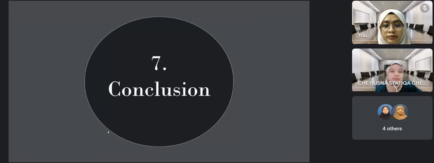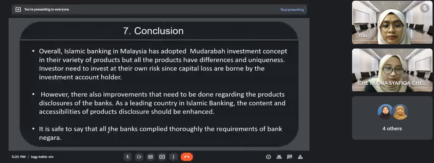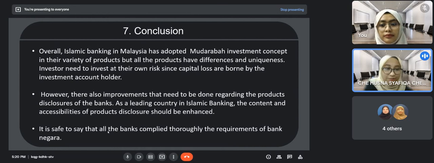Thank you, Amira. As for the conclusion, overall, Islamic banking in Malaysia has adopted the mudarabah investment concept in their variety of products, but all the products have differences and uniqueness. However, there are also improvements that need to be done regarding the product and disclosure of the bank. As a leading country in Islamic banking, the content and accessibility of product disclosure should be enhanced. It is safe to say that all the banks comply thoroughly with the requirements of Bank Negara. That's all from us. Thank you for listening.